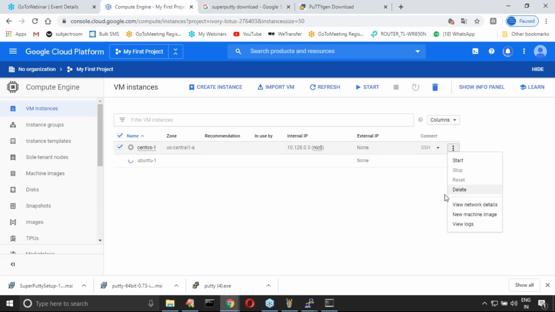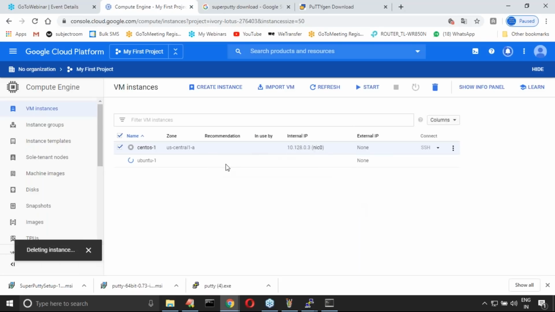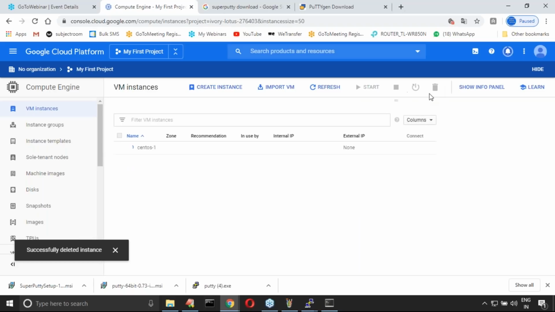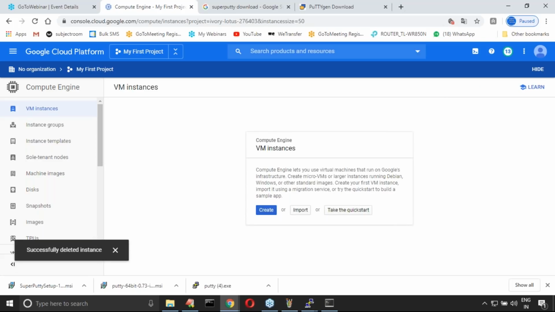Now you can select both and use the delete option; both can be deleted at a time. That's it. Now I am not going to be charged anything because my server instances are deleted. That's what you people should be aware of clearly. Is any explanation required? Can you please confirm?